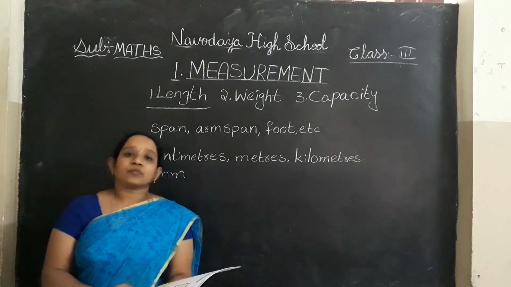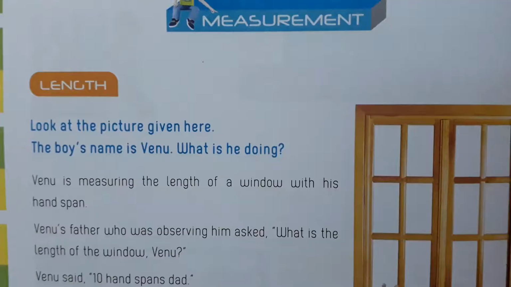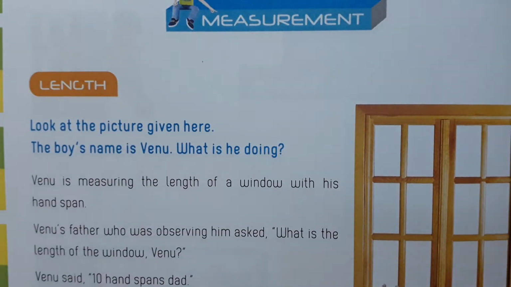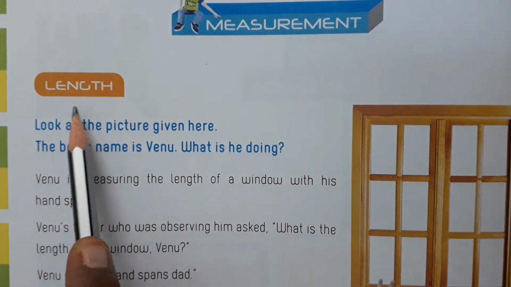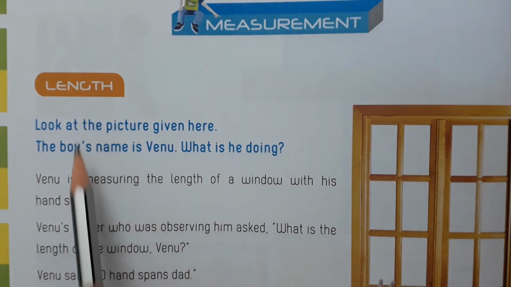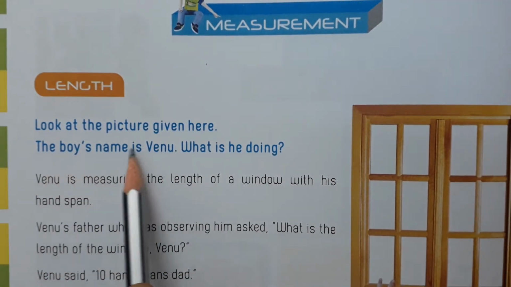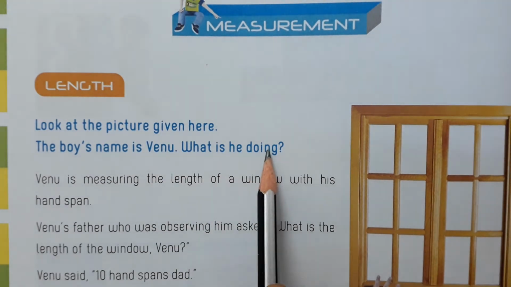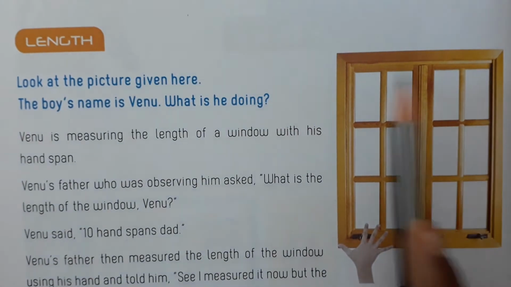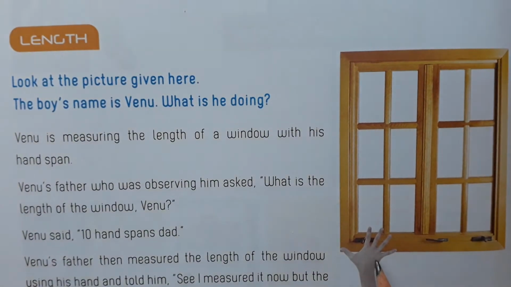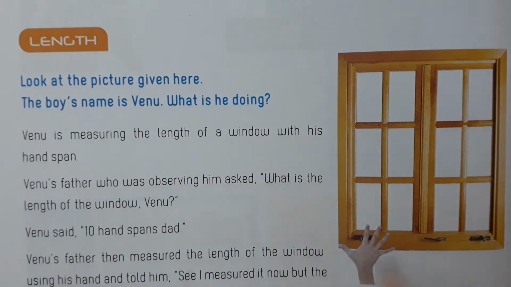Let us learn from the course book. Open page number 4. Measurement. In that, what is the first one? Length. Look at the picture given here. The boy's name is Venu. What is he doing? This is the window picture, and the boy is measuring the length of the window.